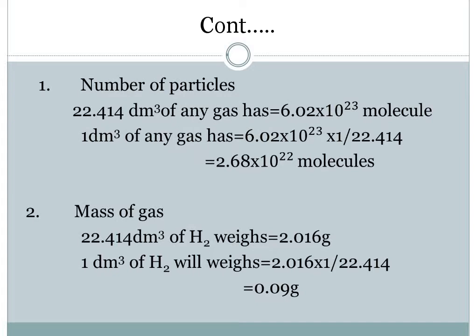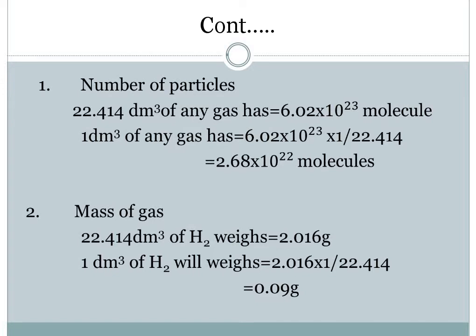Next is the mass of the gas, which we have to calculate. Now, every gas will have its own mass or weight. Hydrogen, which we have taken as the example, has a mass of 2.016 grams. Mostly, we take it as 2. But it is much better if you take it as 2.016 grams so that your answer becomes accurate.